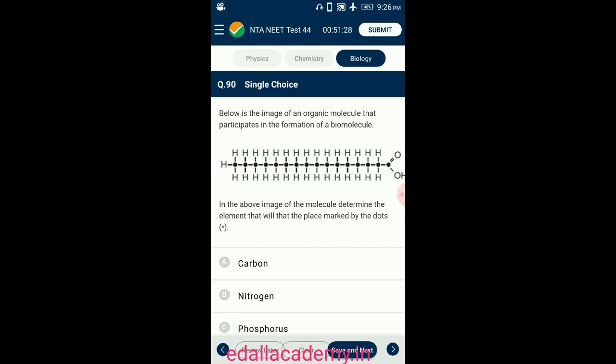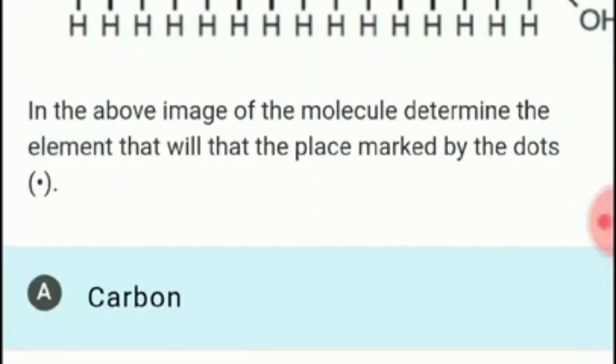So the answer for this question is: in the above image of the molecule, the element placed at the position marked by the dot is carbon. So the correct option for this question is option A.